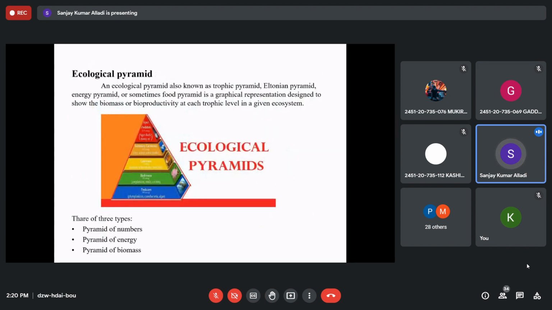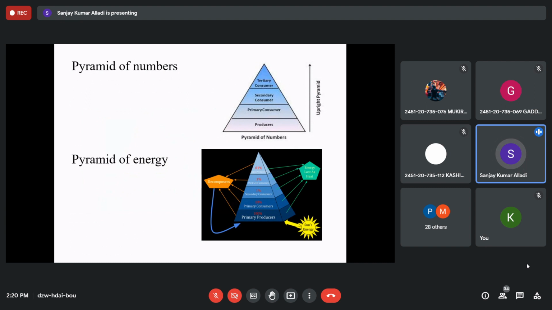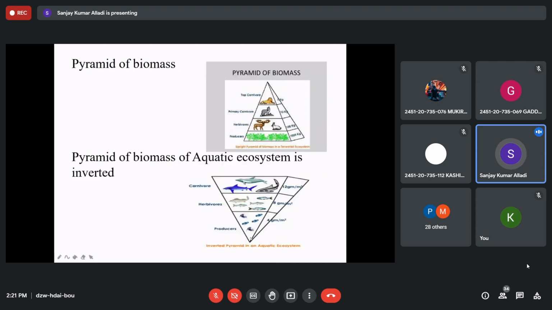So producers will have more energy compared to the primary consumers like herbivores, secondary consumers like primary carnivores, or tertiary and quaternary consumers like top carnivores. Right, you can see it here.